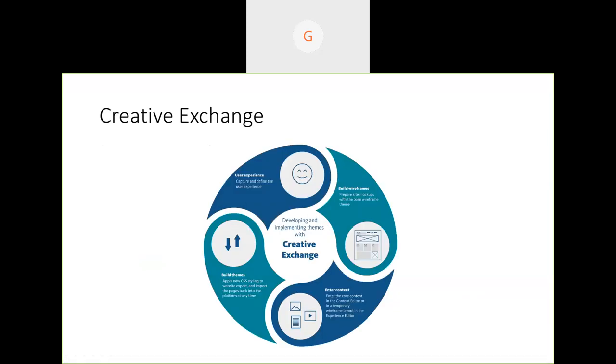And the next big thing is Creative Exchange. When we talk about Creative Exchange, it is mainly a process to facilitate different teams working in parallel. Because as I was just discussing, the front end team used to work early, and then we take the HTML they build and build on top of it, right? But here, as we are getting out of the box components, we can drag and drop, and we can build a skeleton of the page way upfront, and then we can export the whole site or maybe some pages.